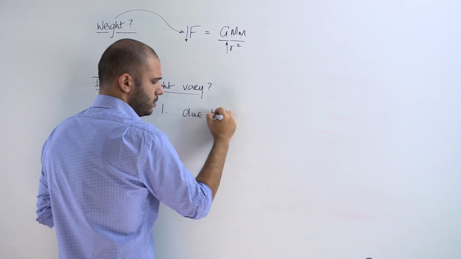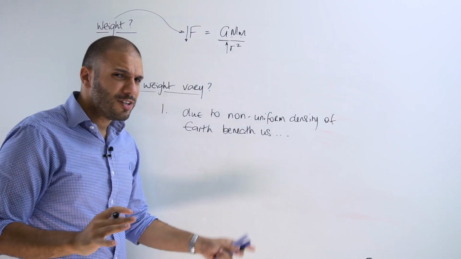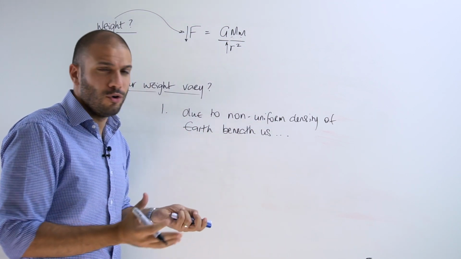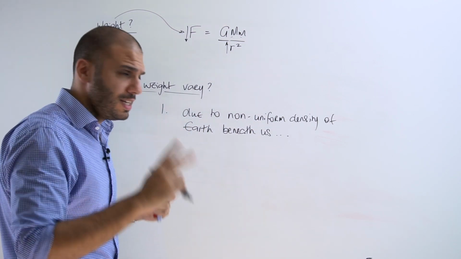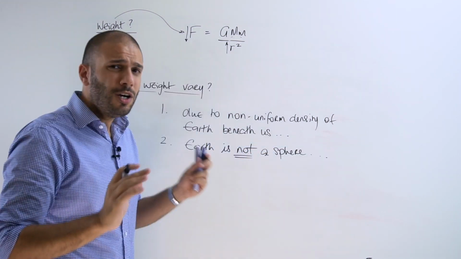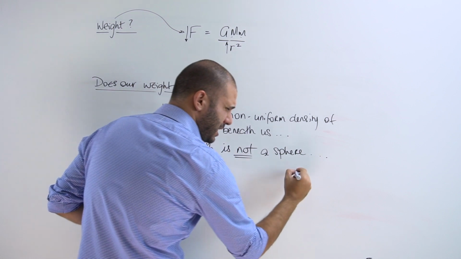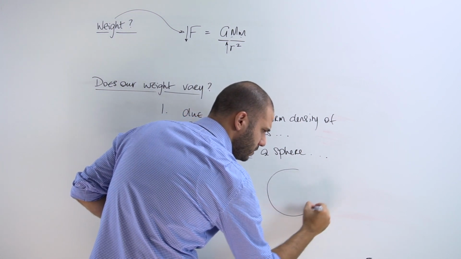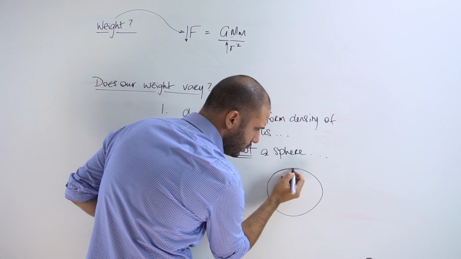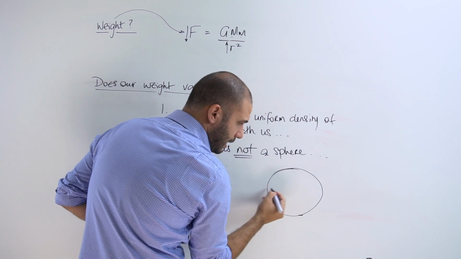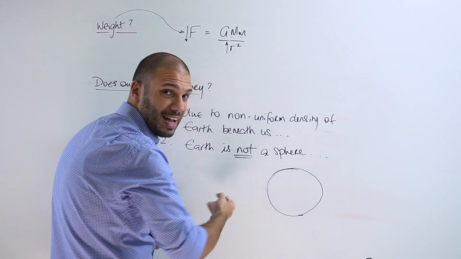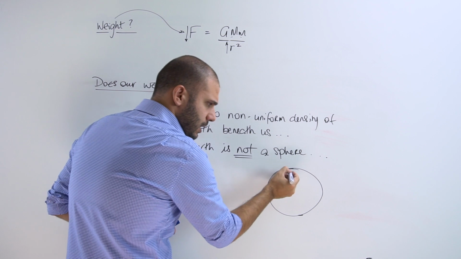Number one, Earth is not uniform in terms of density. Secondly, Earth is not spherical. Actually, due to its spinning, it has somewhat flattened at the poles and got a bit wider at the equator.